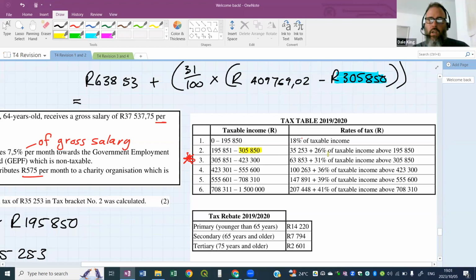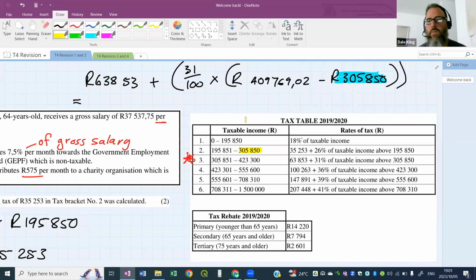Yes, sir. So what they're saying is anything above the maximum of bracket 2 falls in bracket 3. So if you are earning more than the maximum of bracket 2, which starts at 305,851, anything more than that, then you must be paying 31% of that value plus 63,853. So bracket 2 stops at 305,850. If you go over 305,851, then you will say I'm 1 rand over, 1 rand times 31% plus the 63,853.